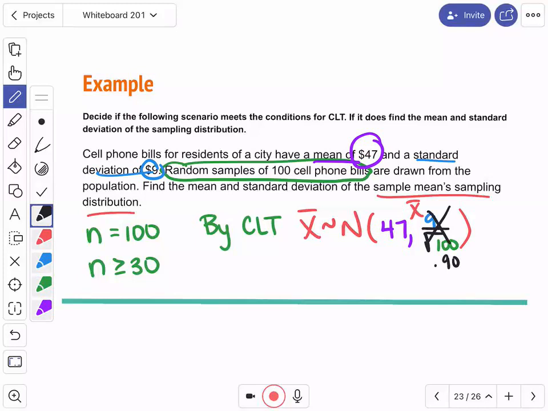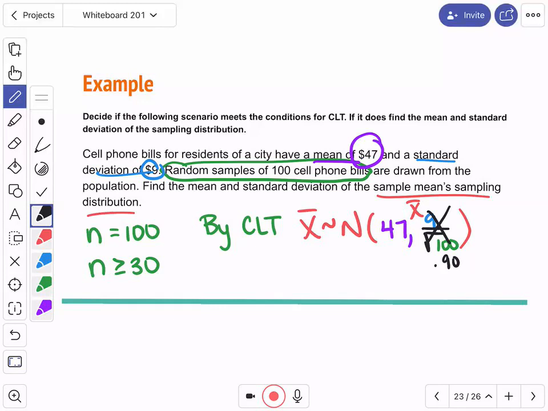When we look at one person's cell phone bill, the average should be about 47, but that can deviate from the average by about $9. When we look at 100 people's cell phone bills, the average should be 47, and it's only going to deviate by about 0.9. Why is the standard deviation so much lower for 100 people than it is for one person?